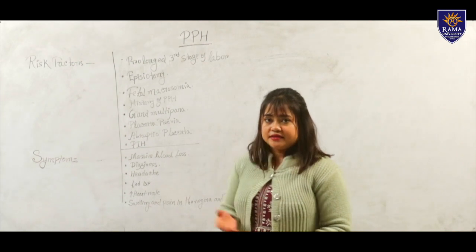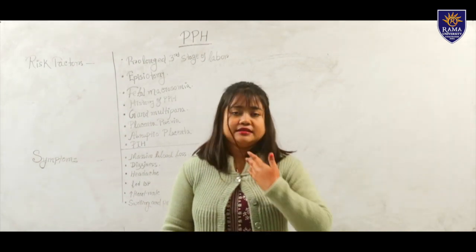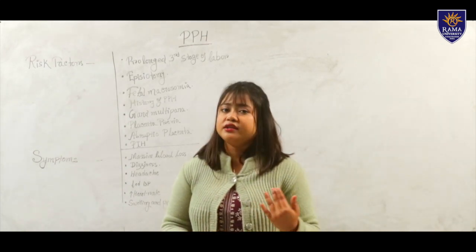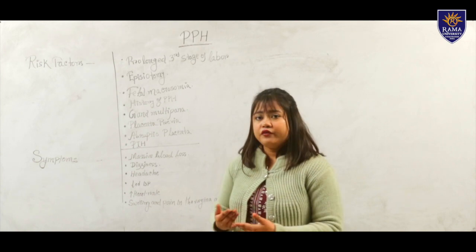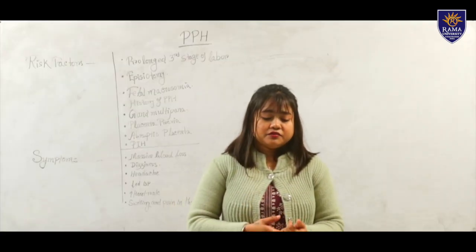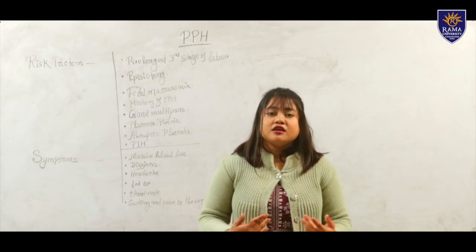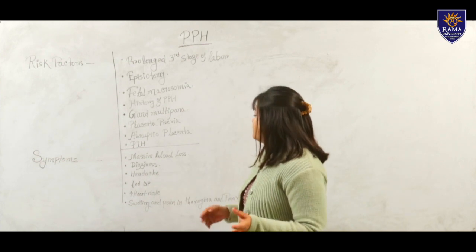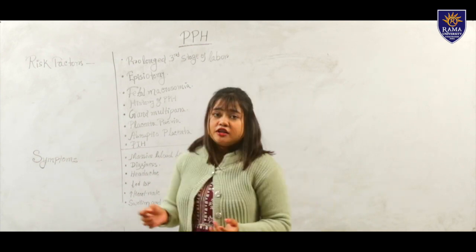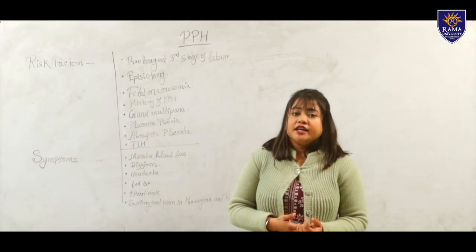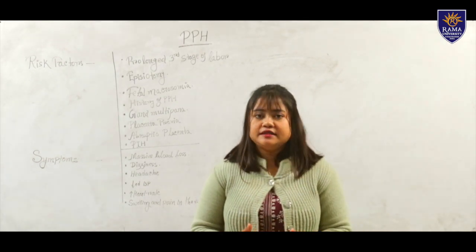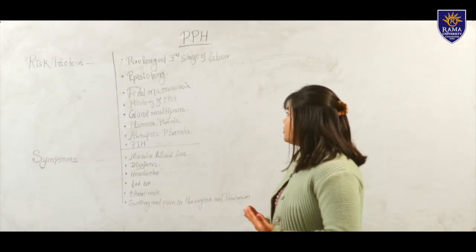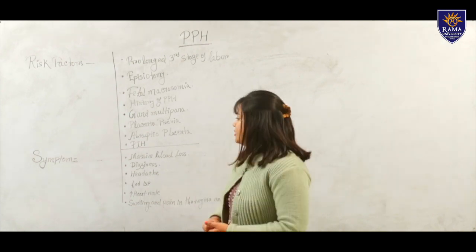Next one is abruptio placenta. What is abruptio placenta? It is basically premature separation of the placenta before the delivery of the baby. The placenta will be separated from the uterine wall before the delivery of the baby, and it will cause heavy bleeding in the mother. Next one is PIH, that means pregnancy induced hypertension. If the mother has any kind of hypertensive disorder, like preeclampsia or eclampsia, it will lead to PPH.